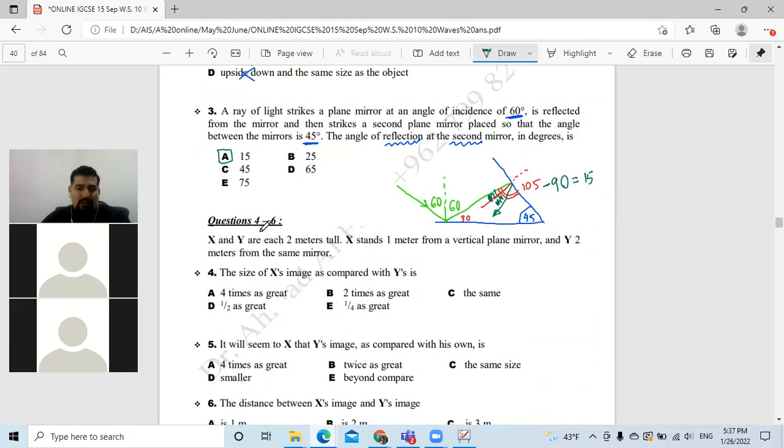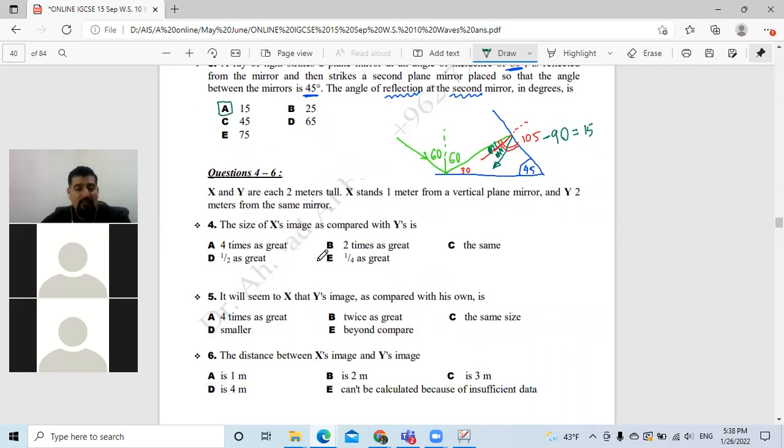Next, what do we have? We have 3 questions, 4, 5, 6. They ask about the same idea. X and Y are each 2 meters tall. X is 1 meter away from a plane mirror. Y is 2 meters away from the same what? Mirror.